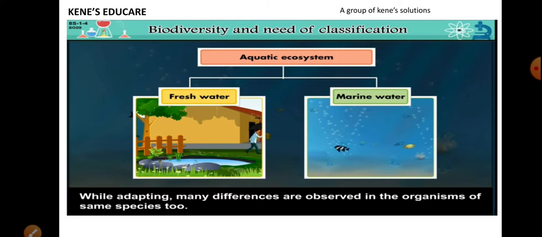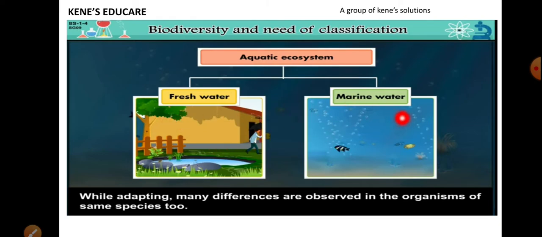Now the aquatic ecosystem is further divided into fresh water and marine water. Fresh water is the water which you use at your home, or ponds, lakes and all. Marine water is the water which occurs in the seas. So while adapting, many differences are observed in the organisms of the same species too. Now see, here both are aquatic ecosystems, and both include water, right? But it is the same organism, and yet they have differences, fresh water and marine water. So being the same thing, they have different varieties in them.